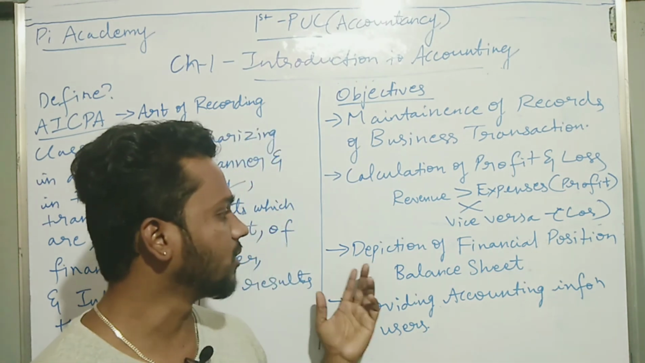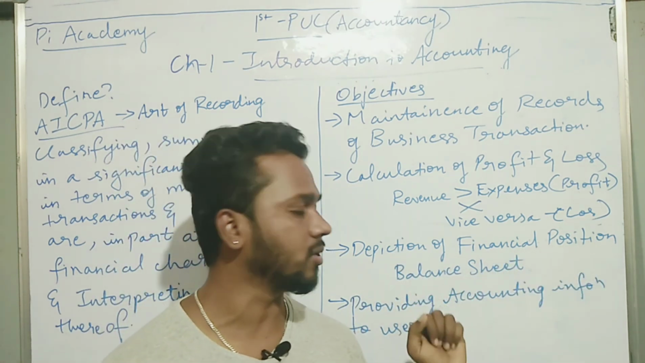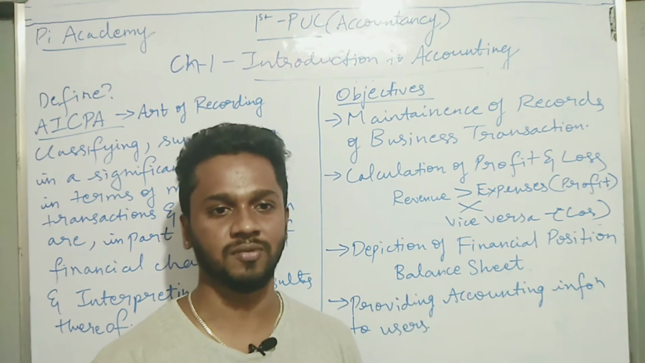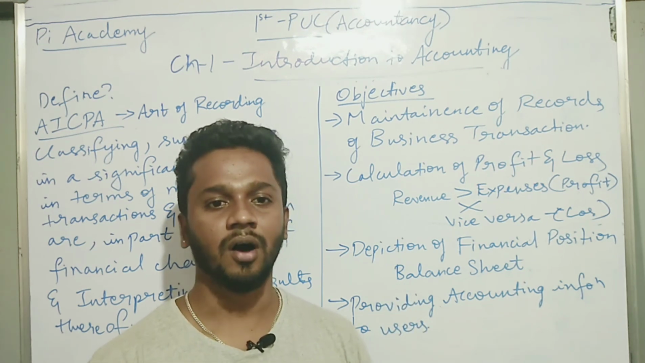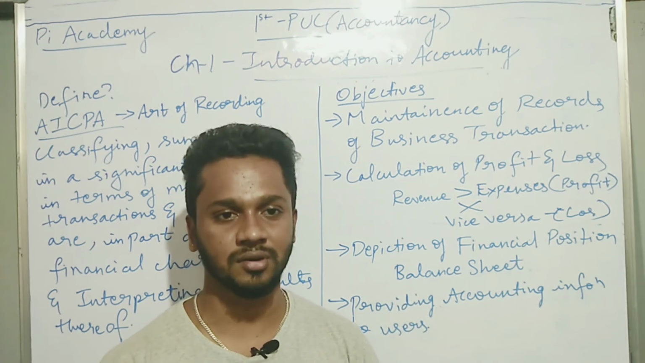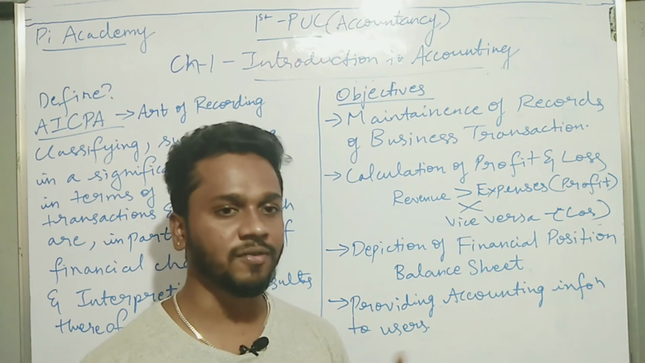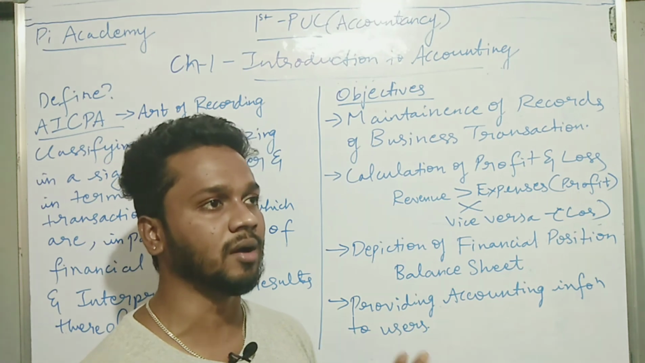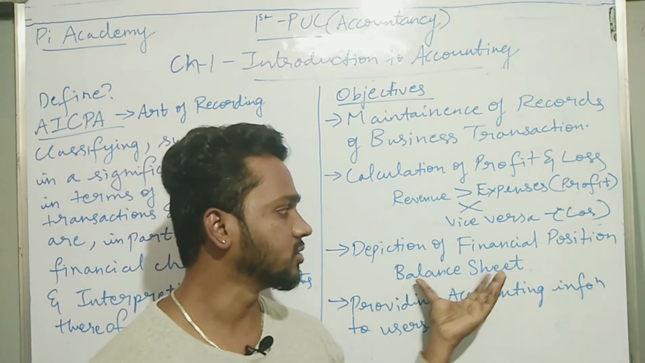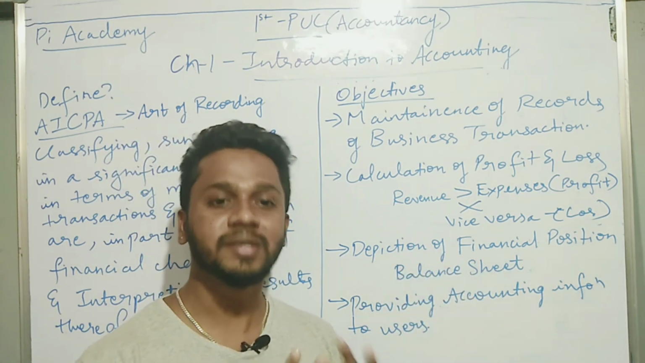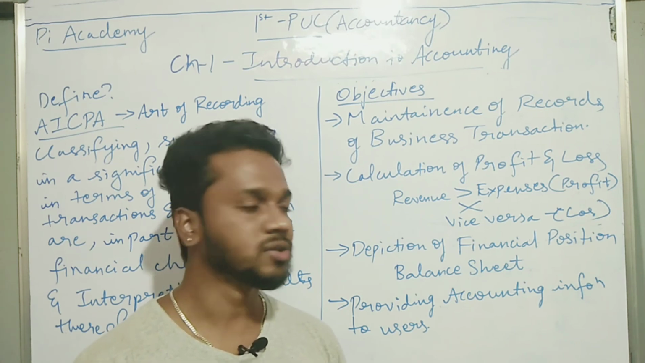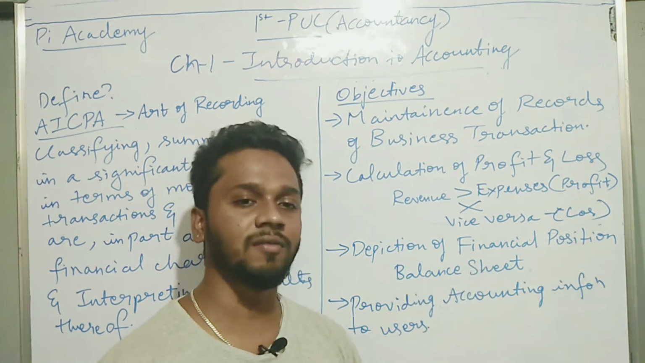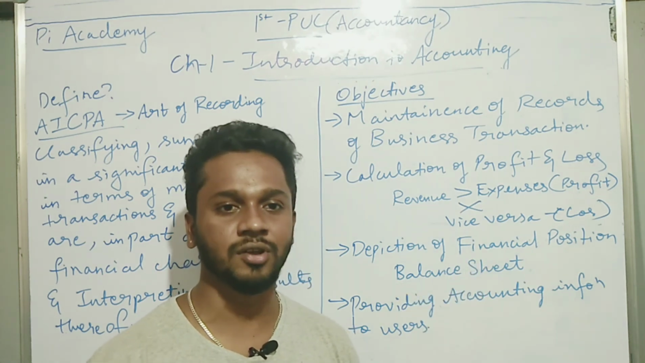The third one is depiction of financial position. At the end of the year, the business should know its position, whether it is standing in a proper position, or what the actual financial position of the business is. That financial position is determined in a statement called the balance sheet. In the end, you prepare a statement called the balance sheet. That balance sheet will tell you the financial position of the business. We'll learn how to prepare a balance sheet in your further chapters.